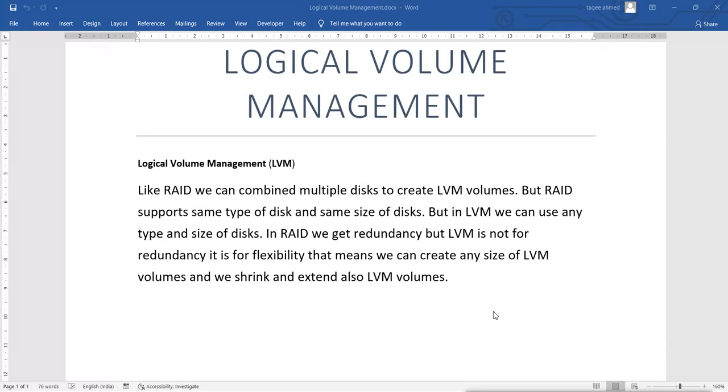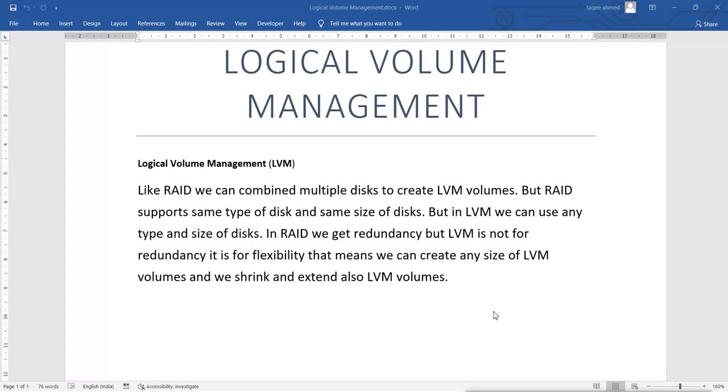If you create a standard partition, then what happens? You cannot extend the size of the partition. Like if you created a 1 TB partition, then that's it. If you want to increase the size, then you have to delete the partition and recreate the partition again. And when you do that, you destroy the file system, you actually lose your data.